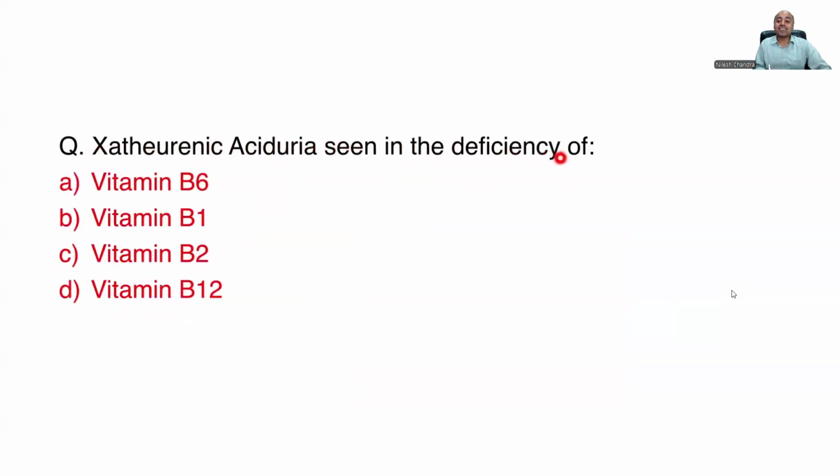Xanthurenic aciduria is seen in the deficiency of vitamin B6, B1, B2, B12. Vitamins is a very, very important topic, very frequently being asked again and again. Every paper will have 2, 3 questions from vitamins minimum. You can have even more in NEET PG. NEET PG typically has 8 to 10 questions from the vitamins. Here, the correct answer is vitamin B6. Vitamin B6 deficiency has one of the characteristic features of xanthurenic aciduria.